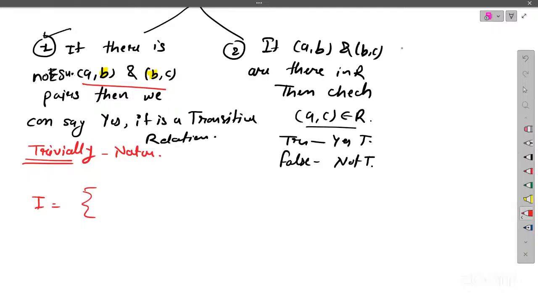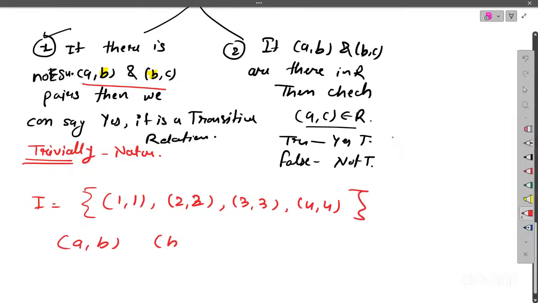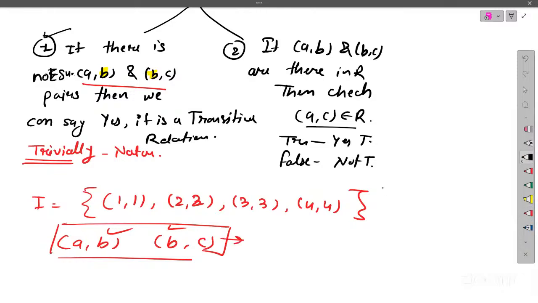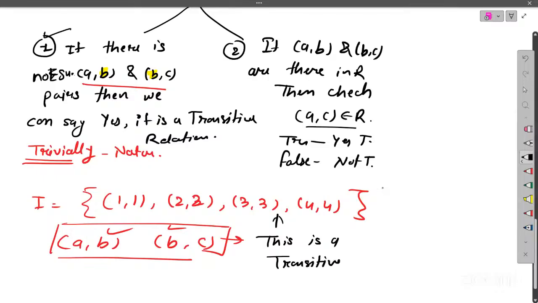Ma'am, can you please help us with one more example where we do not find such a condition? Yeah, see, the identity relation contains just that. For example, we have an identity relation: 2 comma 2 is there, 3 comma 3 is there, and 4 comma 4. Here you cannot find such a pair a comma b and b comma c. So in this relation, since there are no such pairs, we can trivially or vacuously say that this is a transitive relation, because there is nothing to fail our test. So an identity relation is transitive, symmetric as well as reflexive.